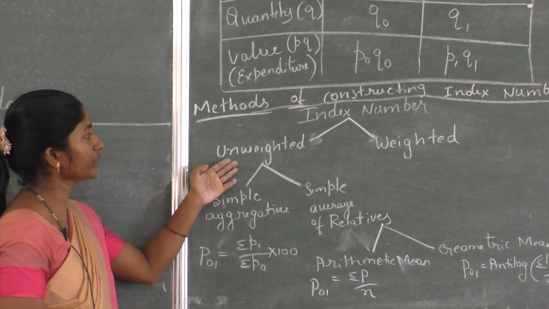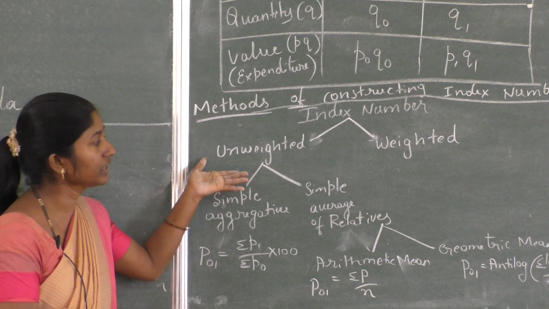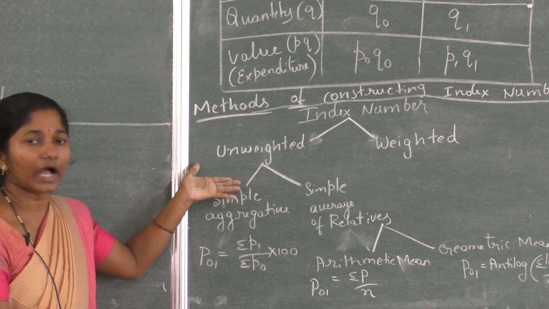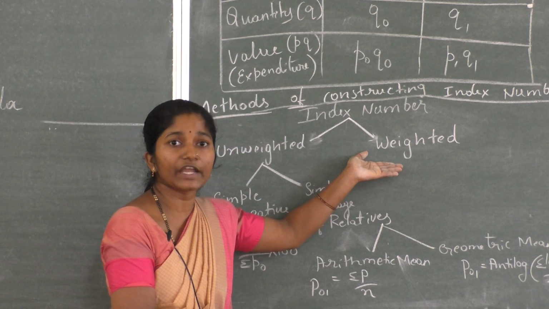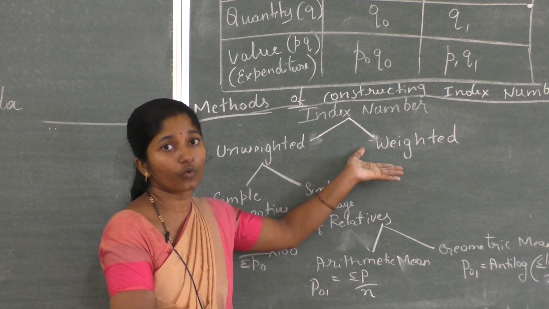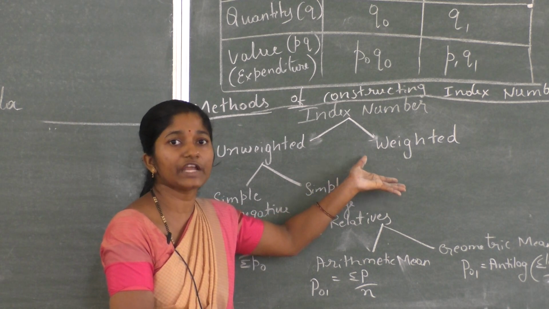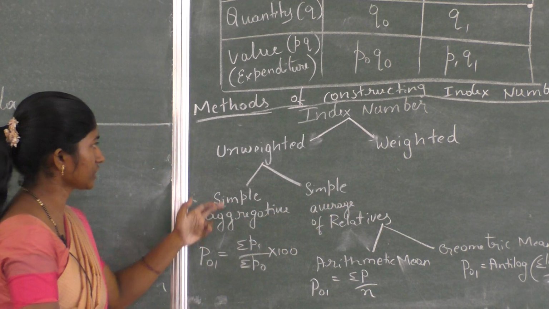Unweighted means equal importance is given to all the items. Weighted means you have to see the relative importance. You cannot take all the items for the calculation. Only relatively important items are used for the calculation.